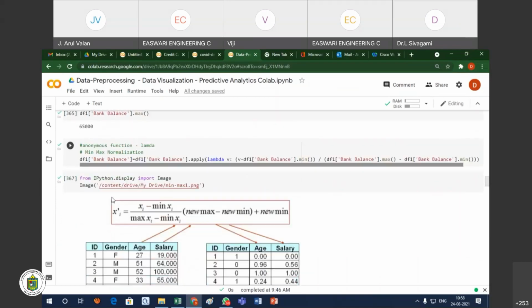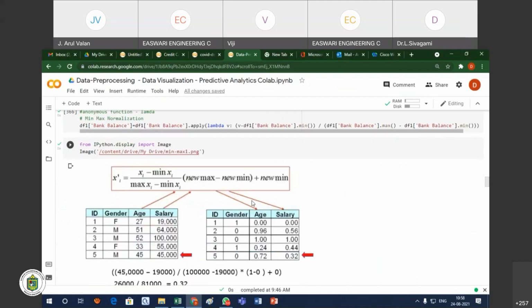So here, many normalization methods are there: Z-score normalization, and one important normalization method we can call min-max normalization. How will you do the min-max normalization? So this is the formula.